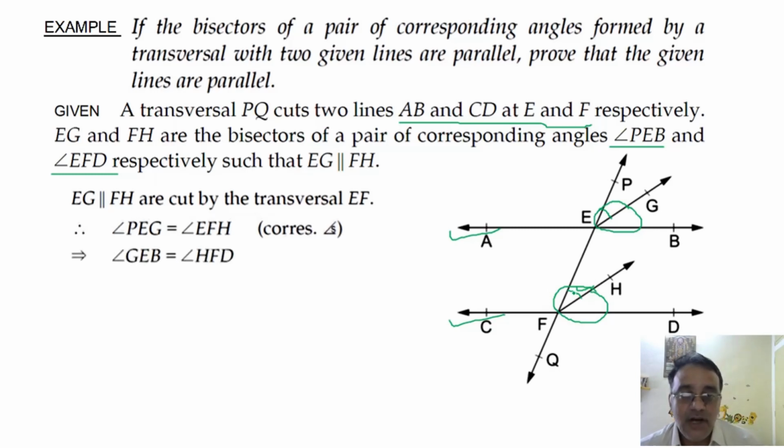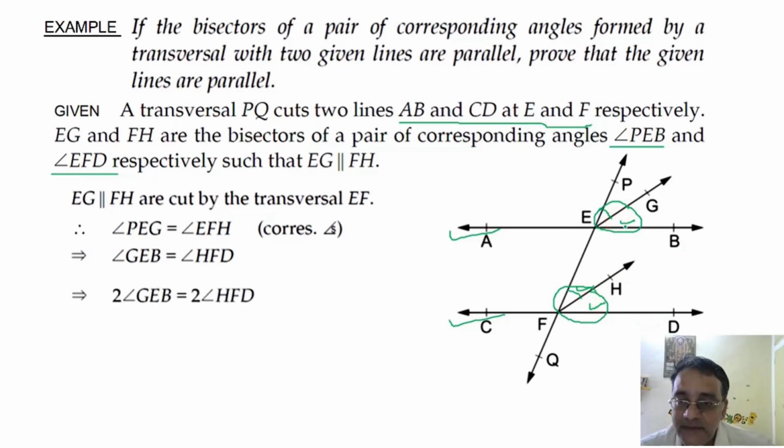Okay. So अब हम लोग ध्यान से देखो, angle PEG is equal to angle EFH, that is this angle, and this will imply GEB is equal to HFD. ये भी दोनों angles equal होंगे ना?